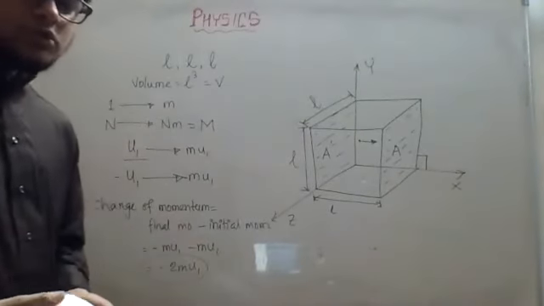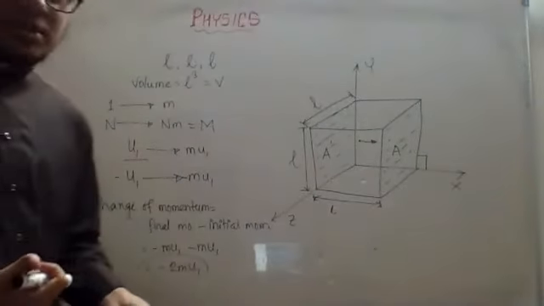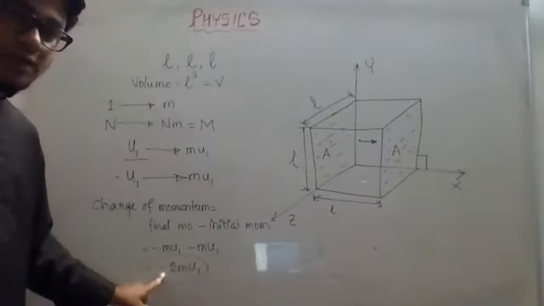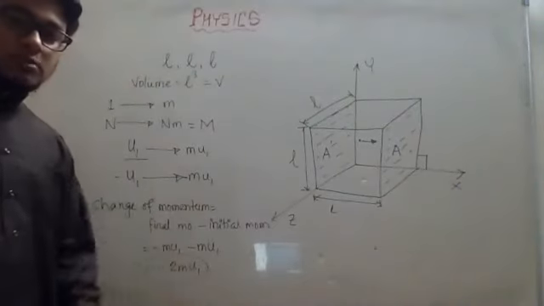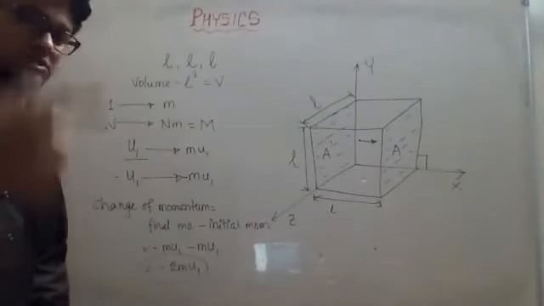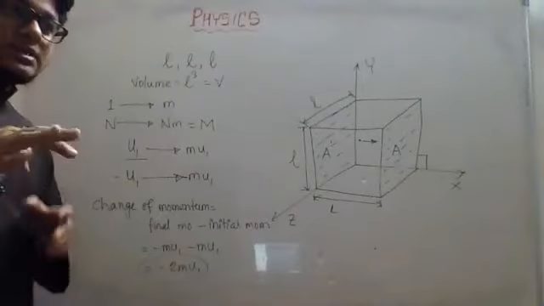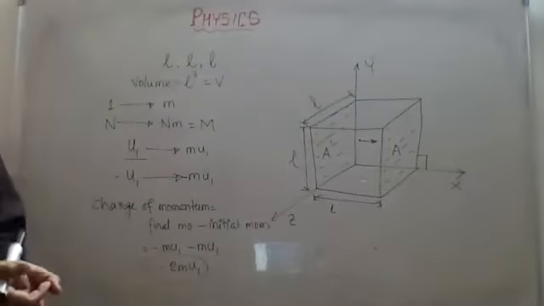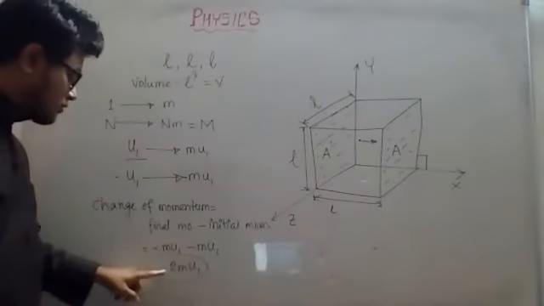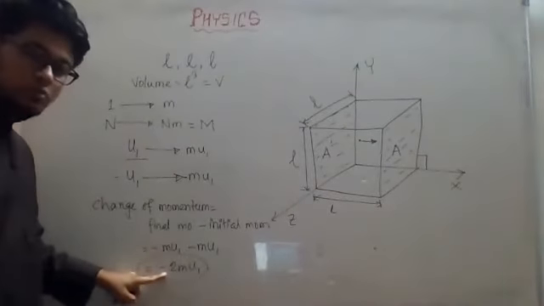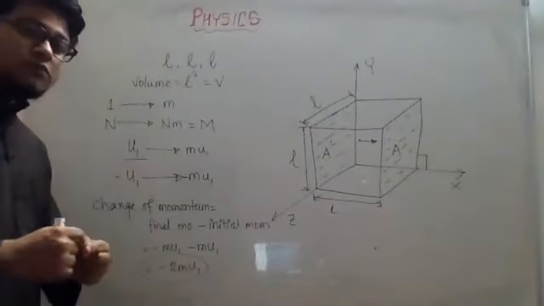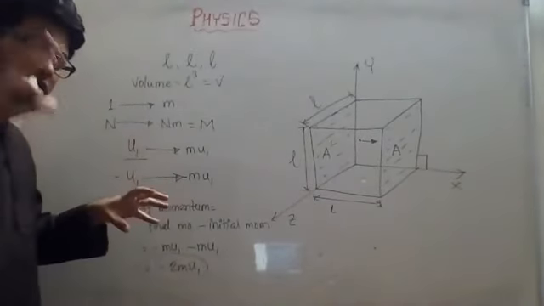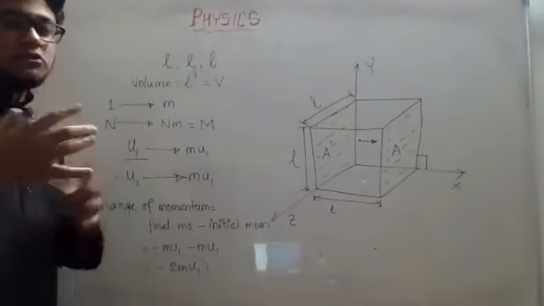Now, as we know, the law of conservation of momentum is being applied here. You can see that there has been a decrease of momentum in the molecule. As there is a decrease of momentum in the molecule, there must be an increase of momentum in the wall. They will balance each other, so the total momentum will be the same. That means if the change of momentum for the molecule is minus 2mu1, the change of momentum for the wall will be plus 2mu1. So minus 2mu1 plus 2mu1 balance each other and it will be 0 again.